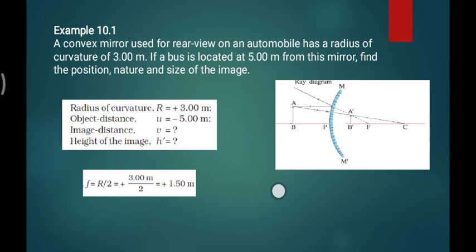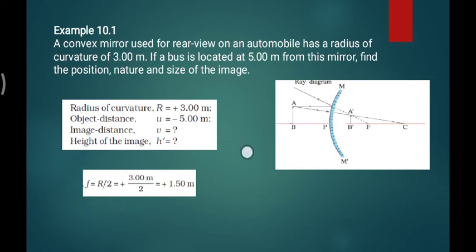So before going into detail, u we have, f we don't have, v we don't have, but we can reach f. As we know, the radius of curvature R is double the focal length, so the focal length is half of the radius of curvature. Half of 3 is 3 divided by 2, which is 1.5 meter, because this is 3 and this is 6. So our focal length is 1.5, and u is equal to minus 5 meter.